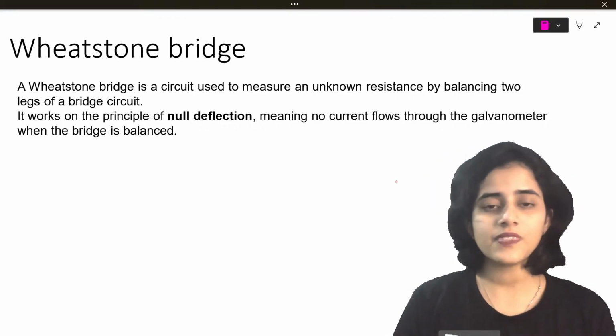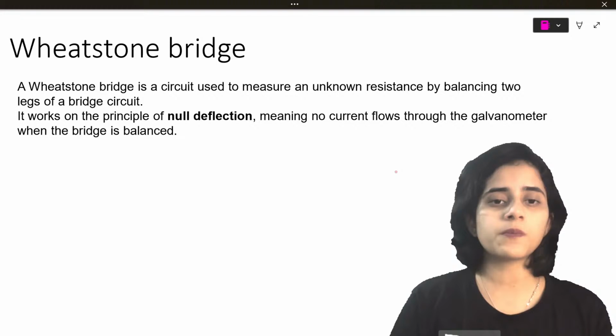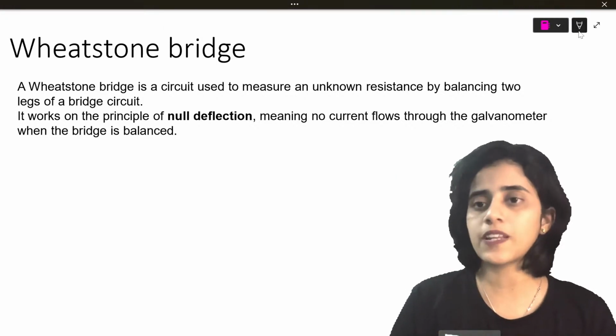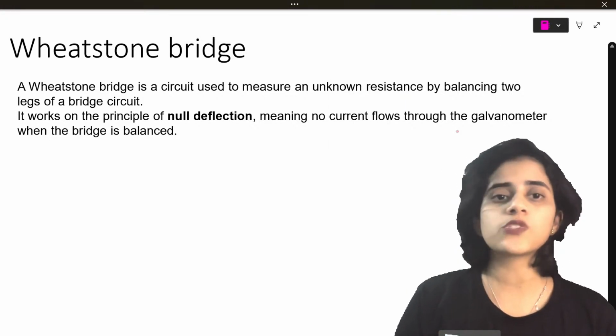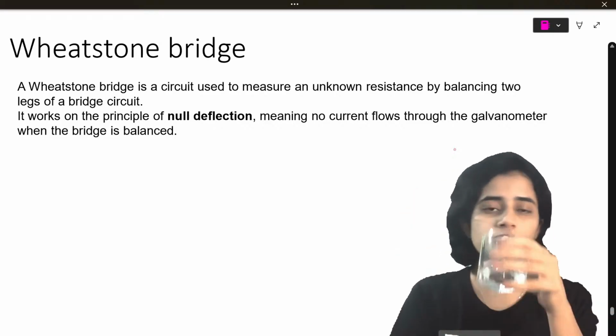It works on the principle of null deflection. I will explain all that to you. So let's start Wheatstone's bridge. Are you all ready to do Wheatstone's bridge?